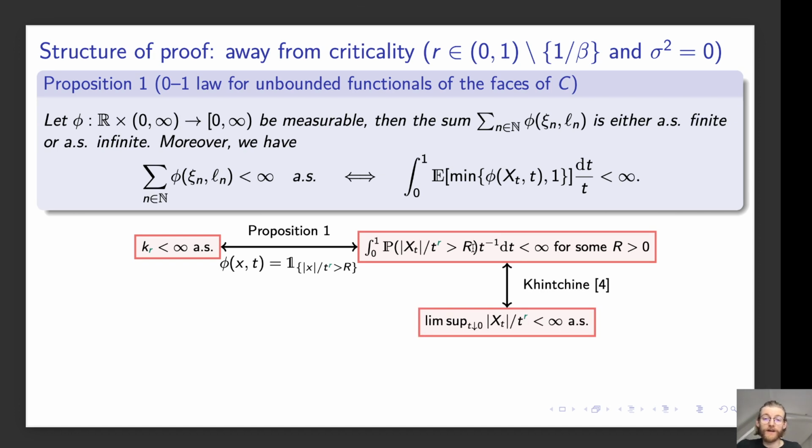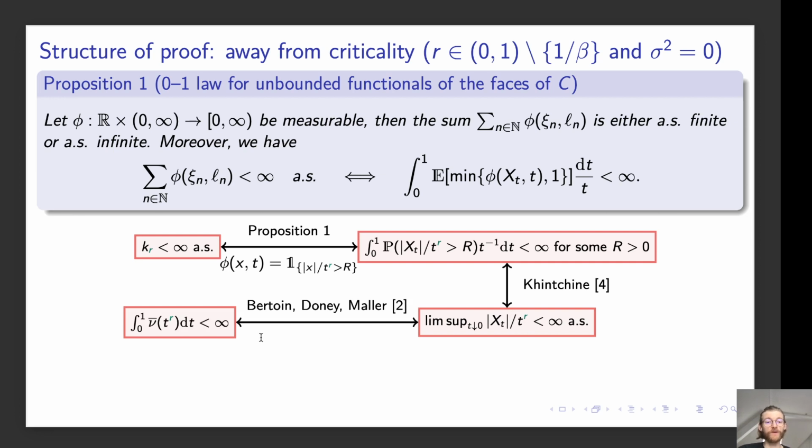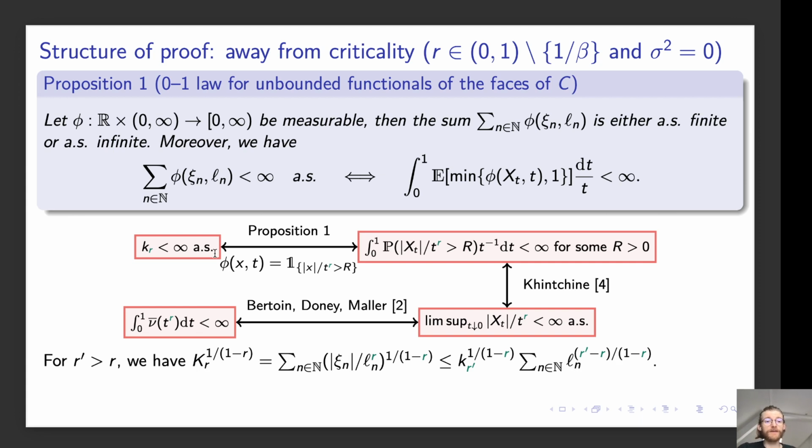Then Khinchin gives you a direct link that shows that this is exactly the way to characterize when the lim sup of the norm of X_t divided by t to the power r is finite almost surely. And again, we can now use Bertoin, Doney, and Maller to show that this can be used to characterize things in terms of nu, so the finiteness of an integral of nu. So this gives us specifically the finiteness of small k_r in terms of integrability of some function of nu.